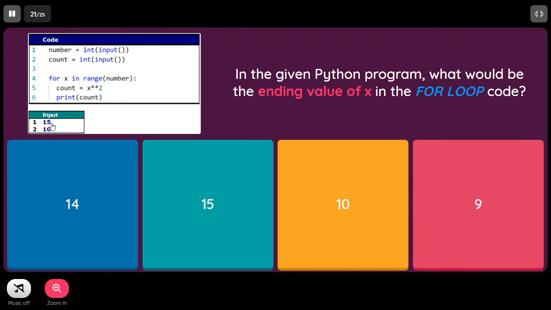Whatever the range n is given, the loop will be running up to n minus 1 times. So here 15 is the number, so range of 15 means the last value it would be running up to is 14. X will be 14.